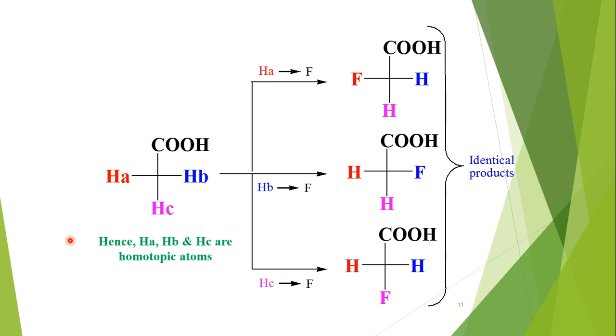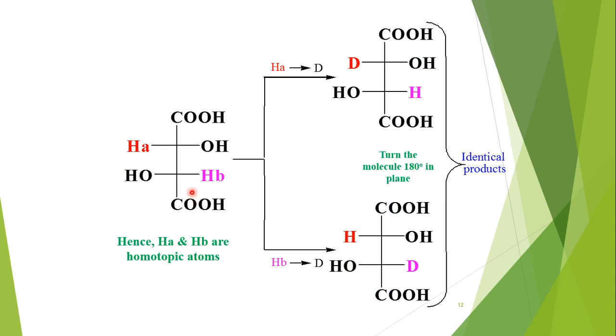Now check the relation between HA, HB and HC. If we replace all the three one by one with fluorine atom, then we get these three structures, and these all three structures are exactly the same, exactly identical, exactly homomers. So these three hydrogen atoms are homotopic.